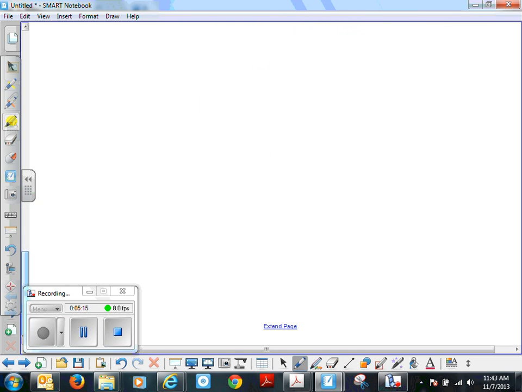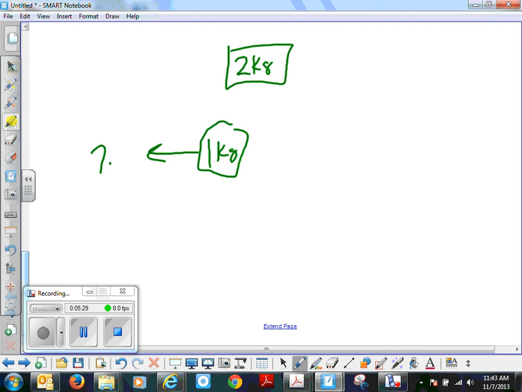Okay, so let's say we'll start with an explosion. Let's say this has 2 kilograms. After the explosion, 1 kilogram is moving this way with 7 meters per second. My question to you is, what's happening to the other kilogram?